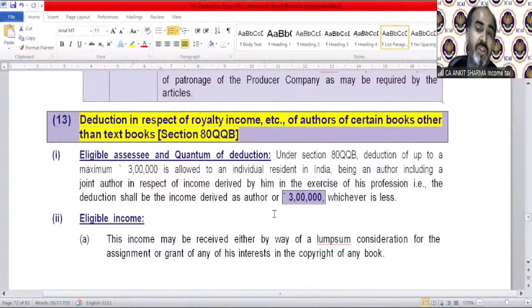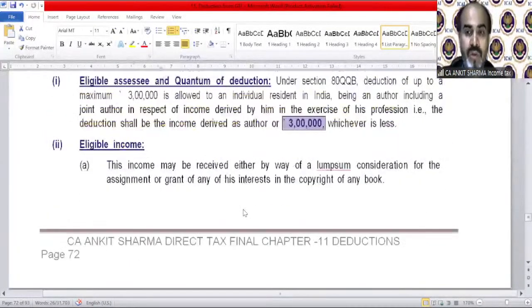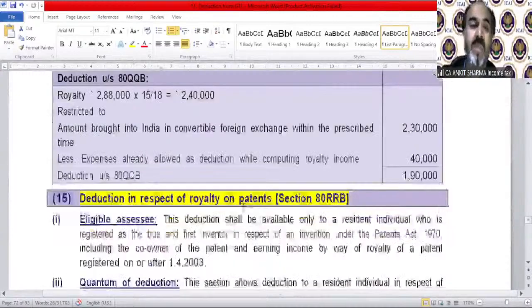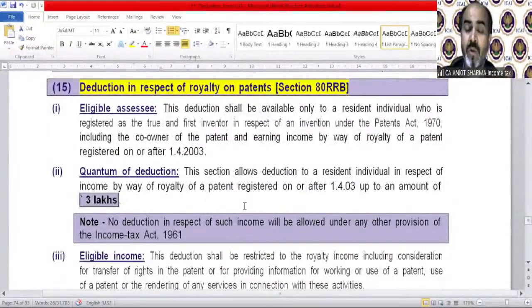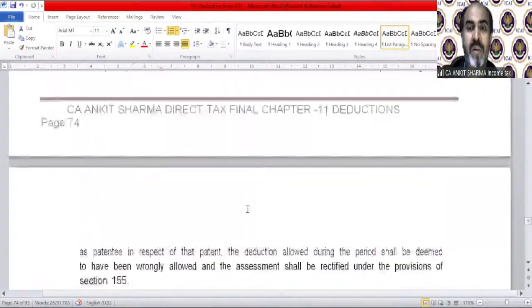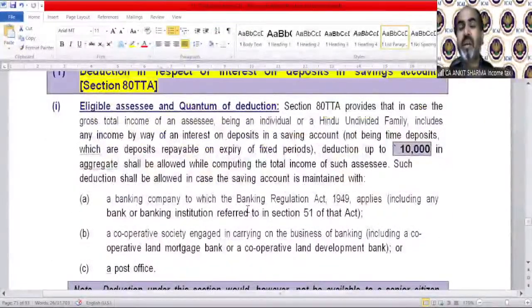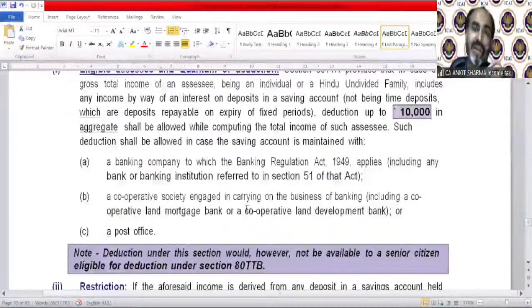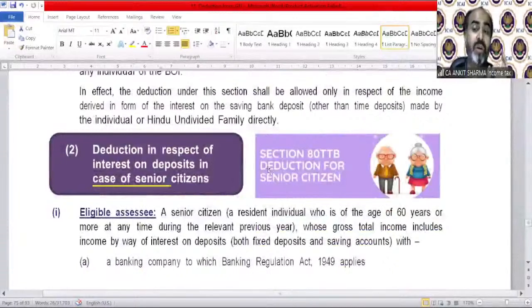80QQB was deduction in respect of royalty income, etc. of authors of certain books other than text books. So they can claim deduction up to rupees 3 lakh or the amount of royalty as per the provision, whichever is lower. 80RRB is for royalty income on patents, and here also the deduction amount is 3 lakh rupees. 80TTA is for savings account interest, with deduction up to 10,000 rupees. And if you are a senior citizen, then 80TTB will be applicable, and deduction on interest on savings accounts as well as FDRs will be allowed up to rupees 50,000.